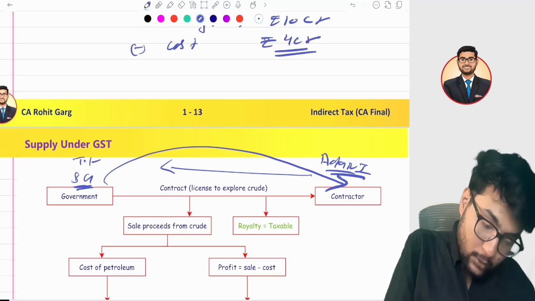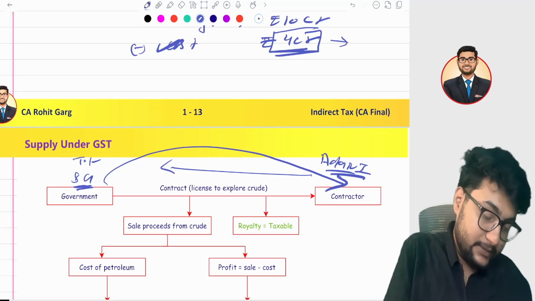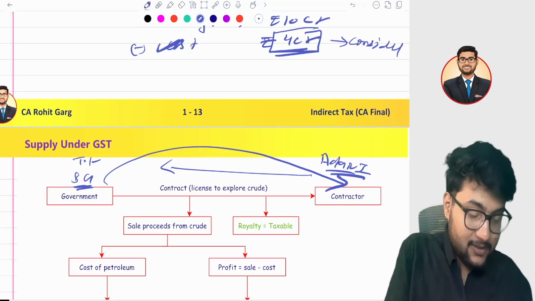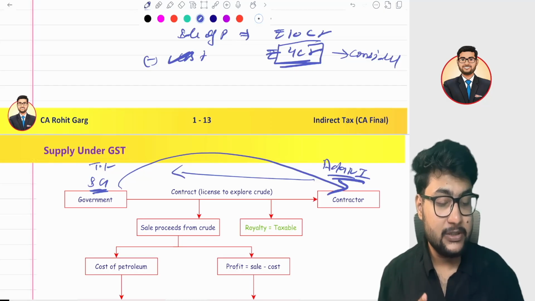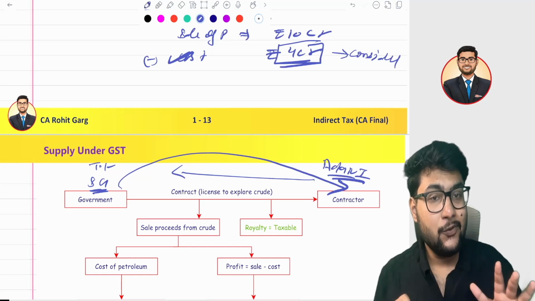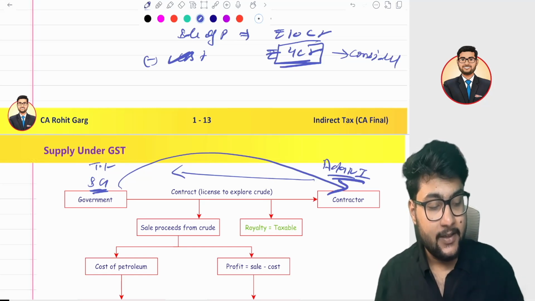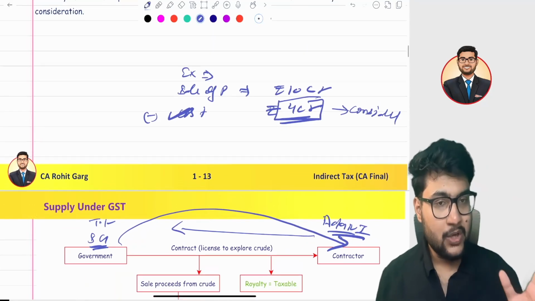First of all, it is called the cost of petroleum. That 4 crore is the cost of petroleum and it is not a consideration. The logic I am giving, you have to write it in the exam, because if you do not quote the right reasoning, you will not get the 100% marks. So cost of petroleum is not a consideration.